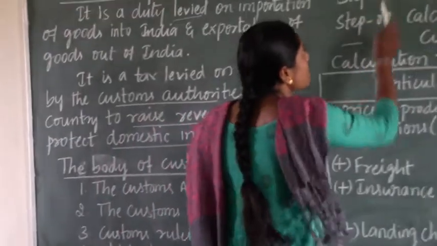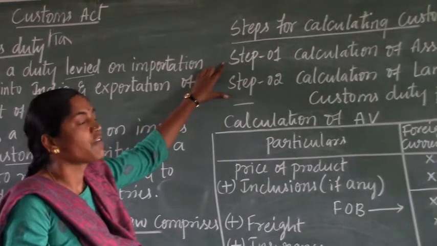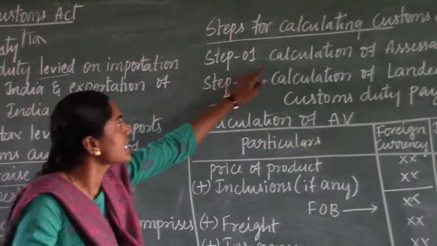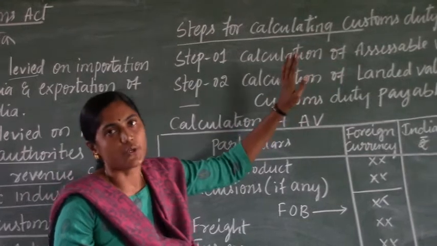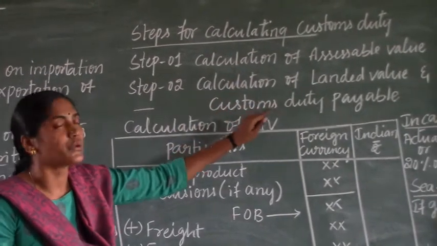The next is the steps for calculating the customs duty. There are two steps for calculation of customs duty. Step 1 is calculation of assessable value. Step 2 is calculation of landed value and customs duty payable.